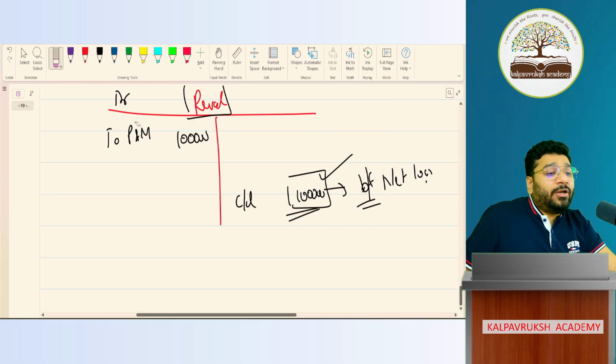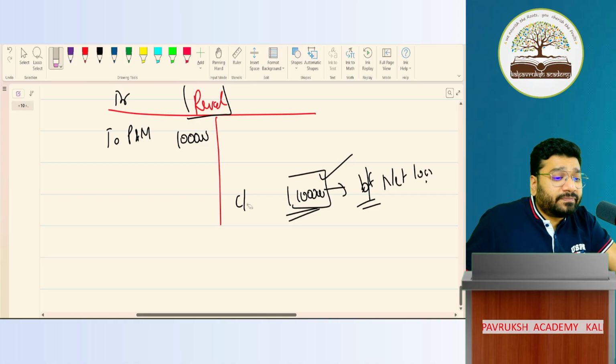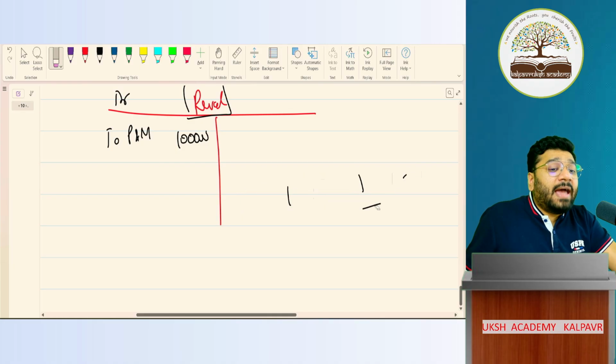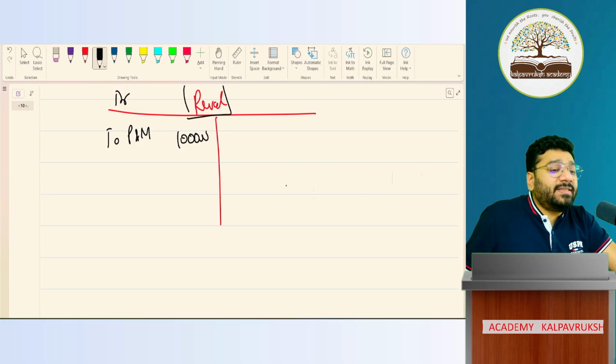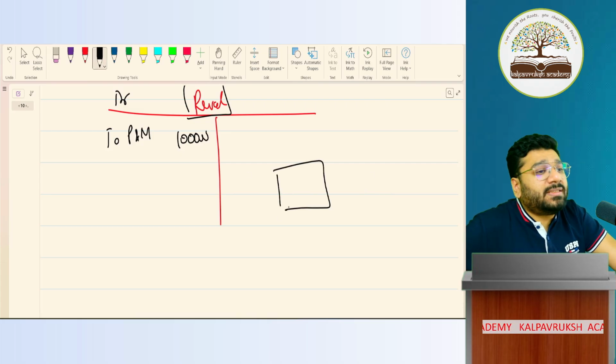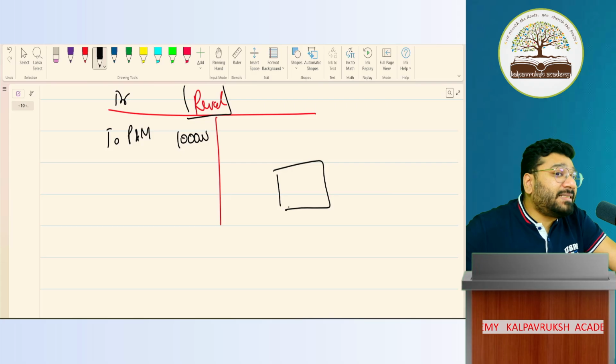This loss, what will I do? Should I keep this in revaluation account? Actually, yes. Because AS10 says that whatever the profit and loss is there on revaluation should be there in revaluation reserve only. But we are going one step ahead of that. Because our purpose of revaluation is not just to show the assets at the revalued figure.